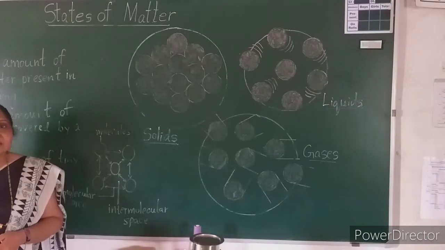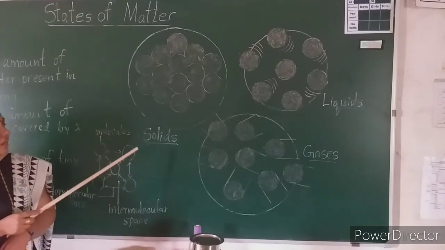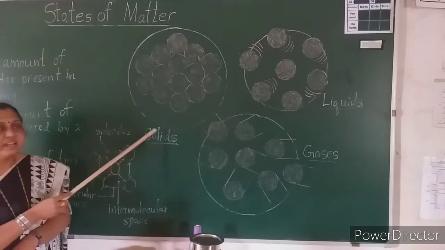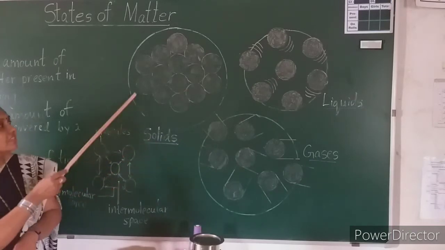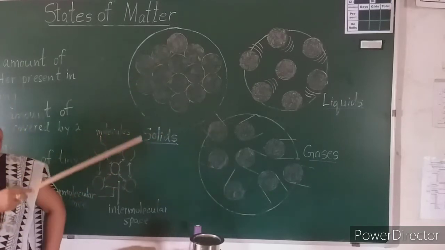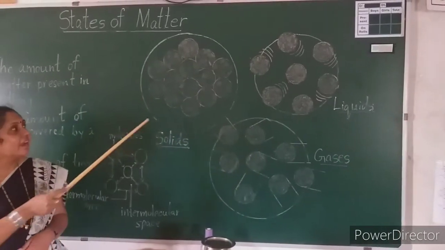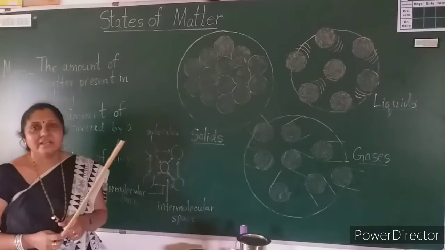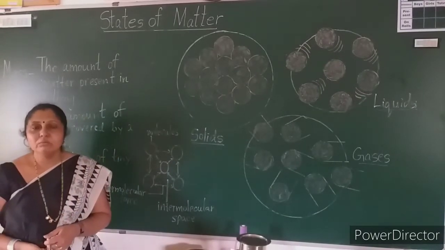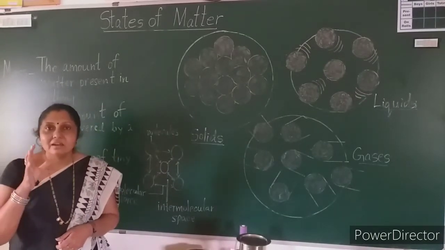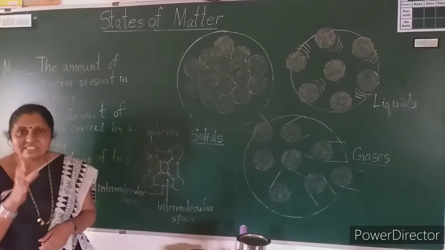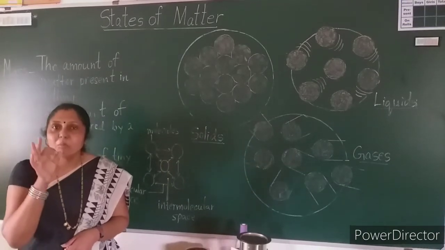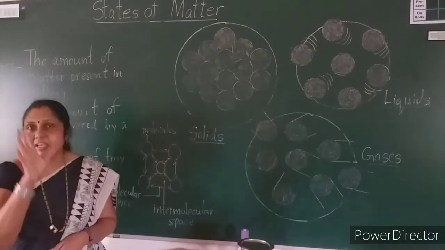So the first state is the solids. This is a molecule, this is the solid state, and you have so many molecules arranged here. I told you, how does matter take its state? It depends on the arrangement of the molecules.